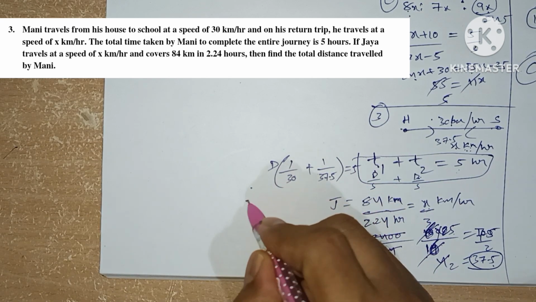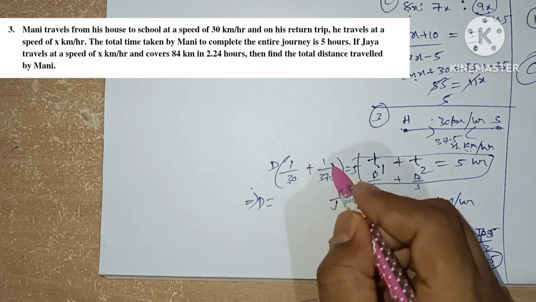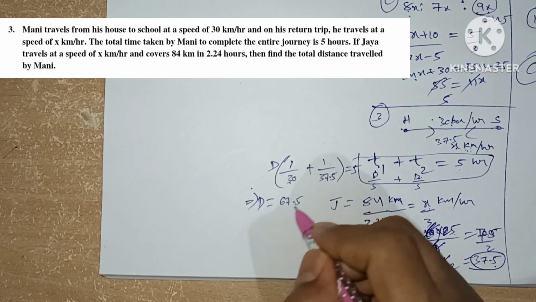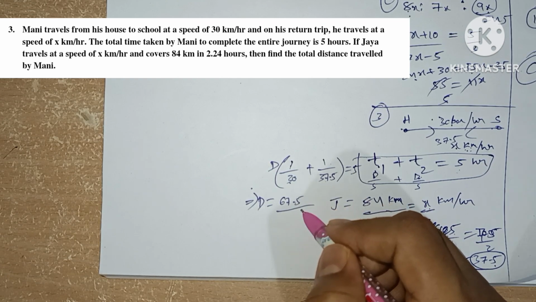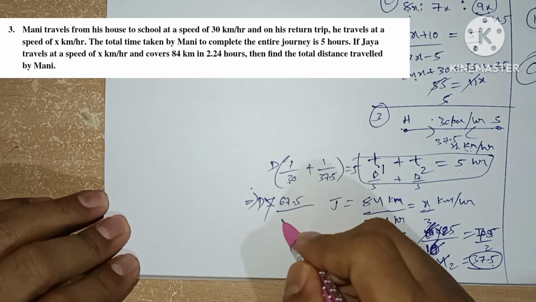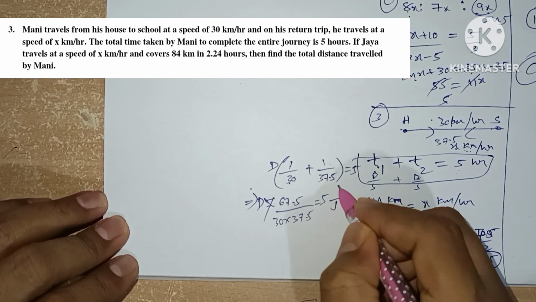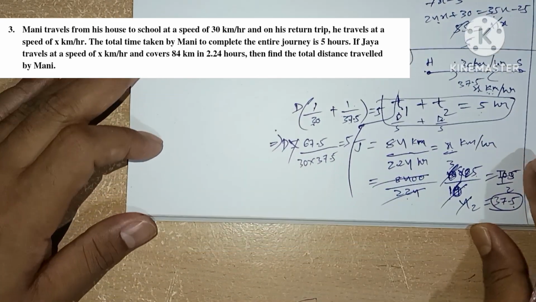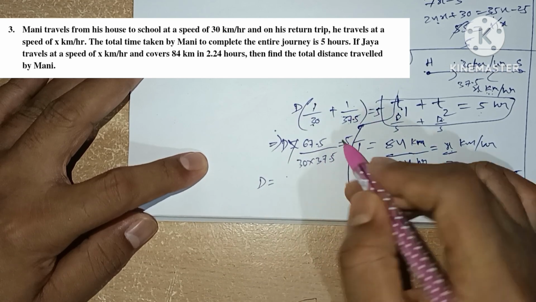So the distance d times 37.5 plus 30, which will be 67.5, divided by 30 into 37.5 equals 5.